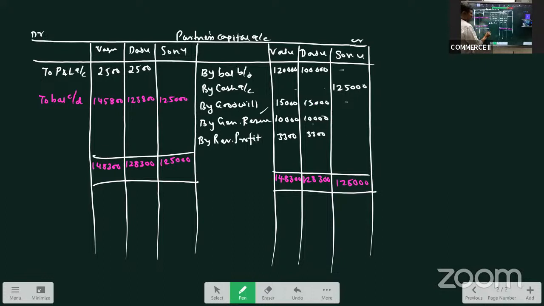Okay, so these are the balances we have. By balance brought down, 1,45,800, 1,25,800, and 1,25,000.